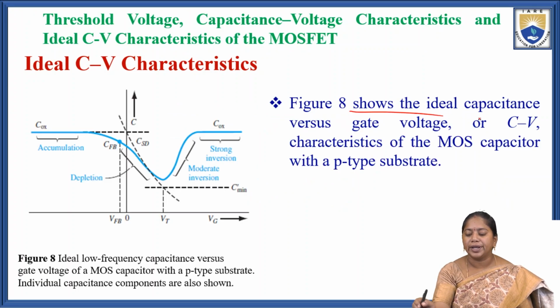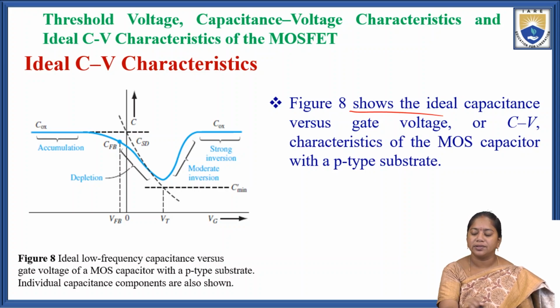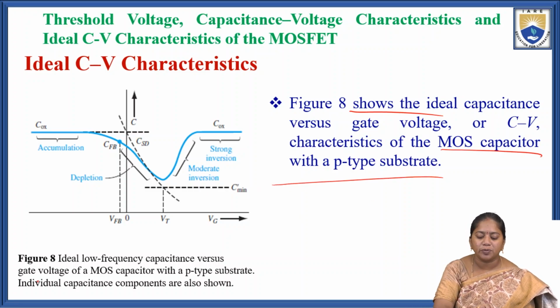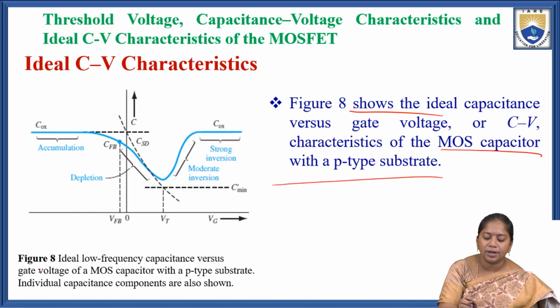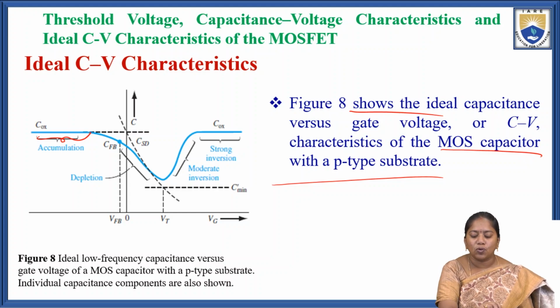So here figure 8 shows the ideal capacitance versus gate voltage, the ideal CV characteristics of the MOS capacitor fabricated with a p-type substrate. Here we can observe that this is the accumulation region. In the accumulation region, the capacitance is equal to COX.